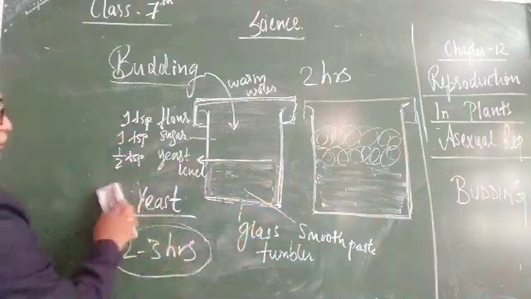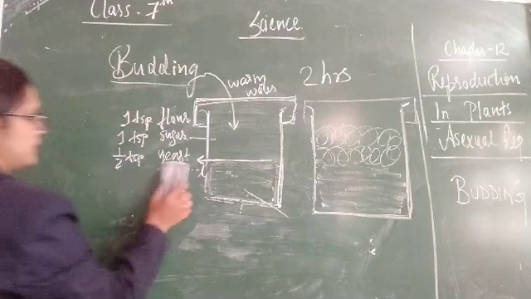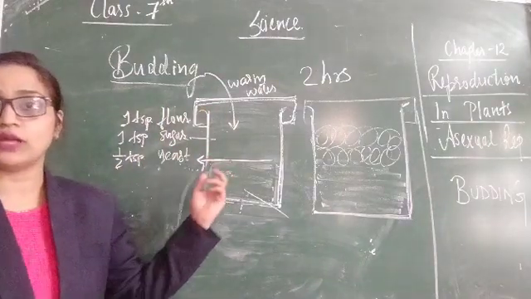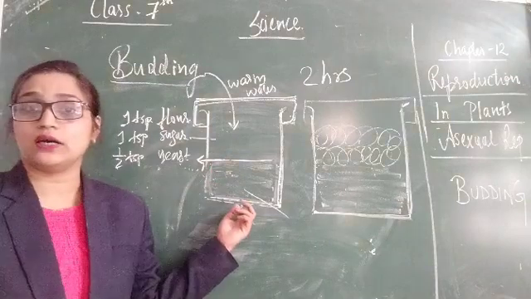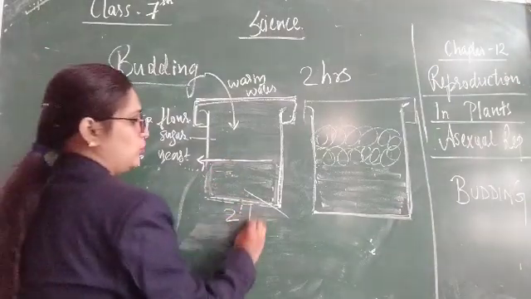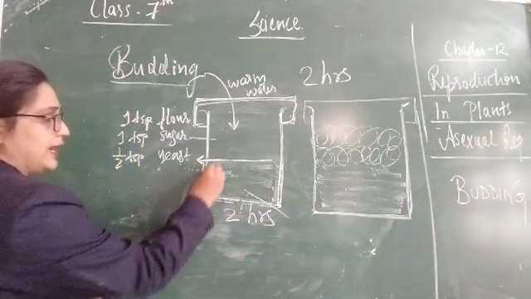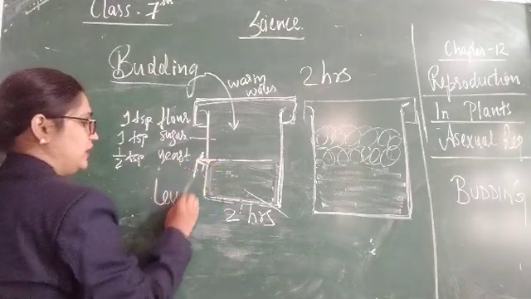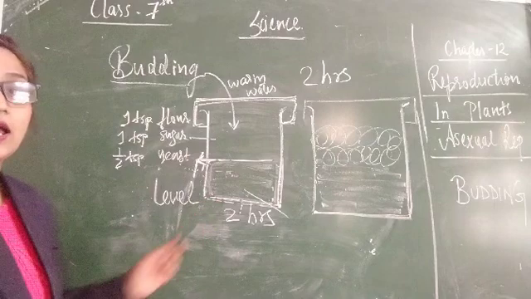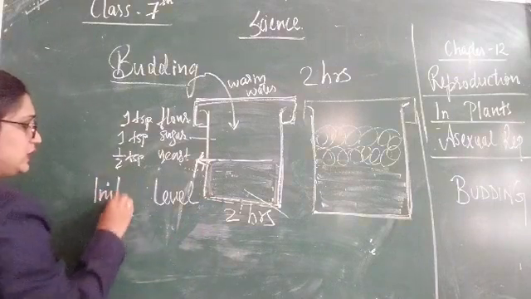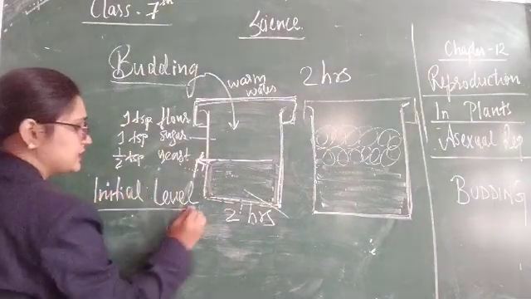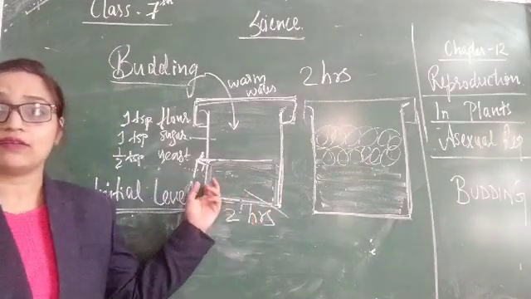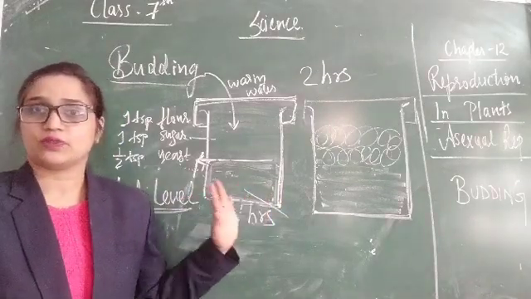So we take these three things, pour some warm water over it, leave it undisturbed for 2 to 3 hours, and mark its level.